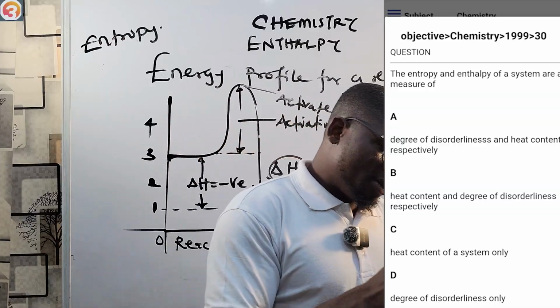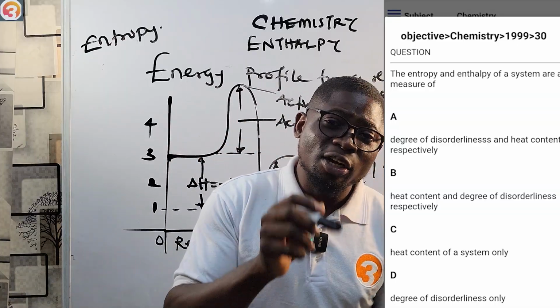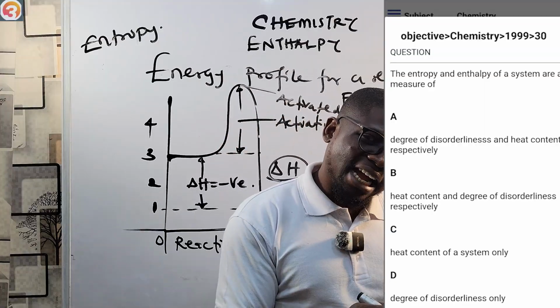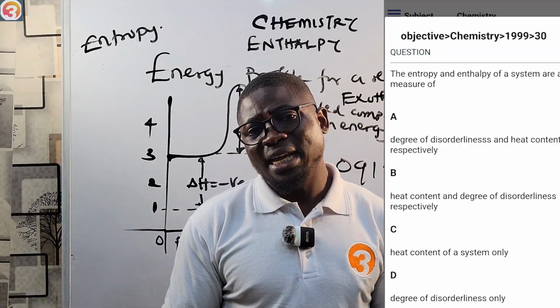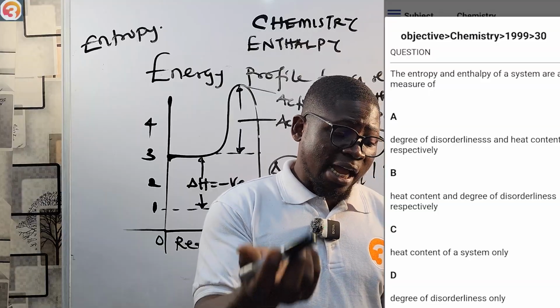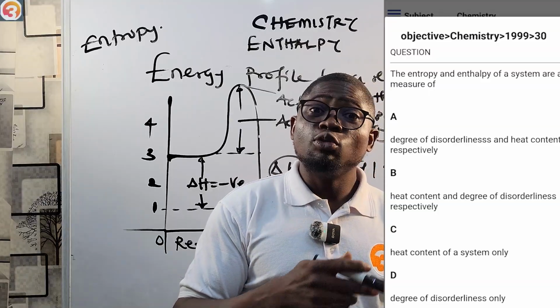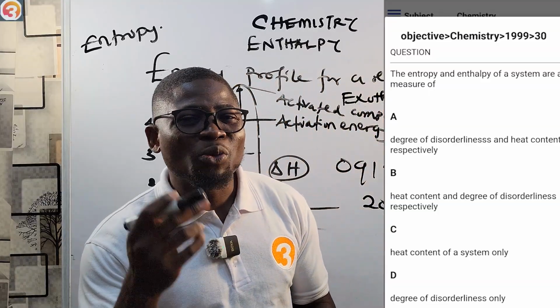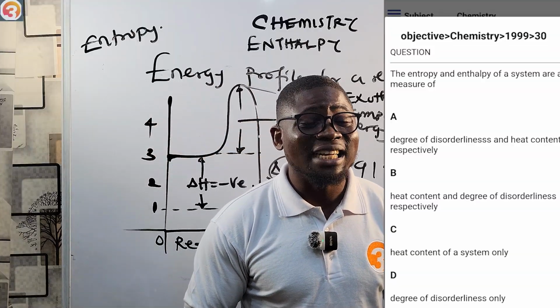So entropy first, which is degree of disorderliness, before the enthalpy, which is the heat content. If you choose heat content first, you will fail it. That's why you need to know how to answer JAMB past questions.